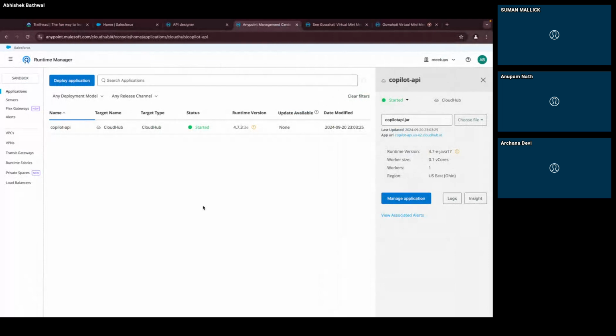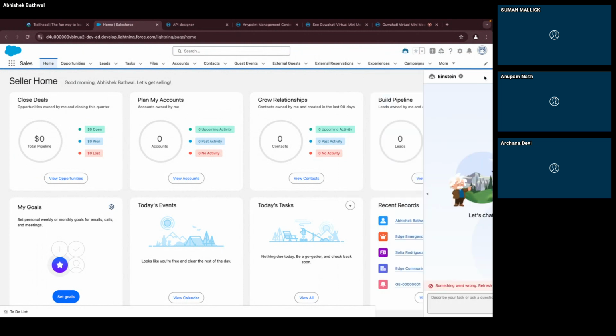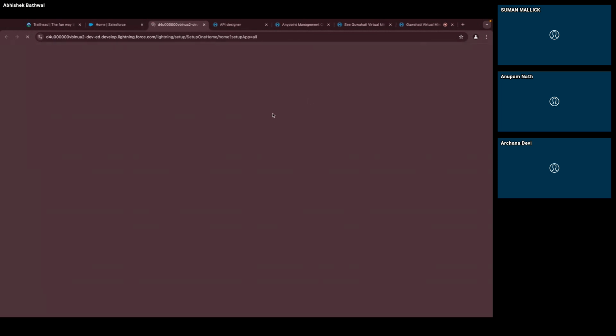Now, what are the things we need to do at the Salesforce org end? The first thing is you need to enable your Einstein. You see this option? Initially, when you log in to your org, you will not see that. You need to enable a few steps, which we will go through. So let's go to our setup.